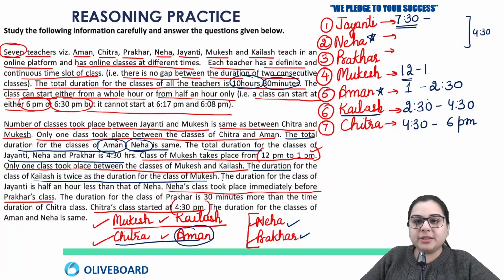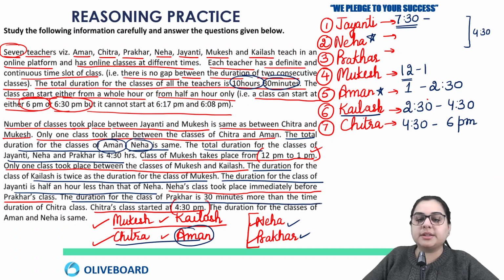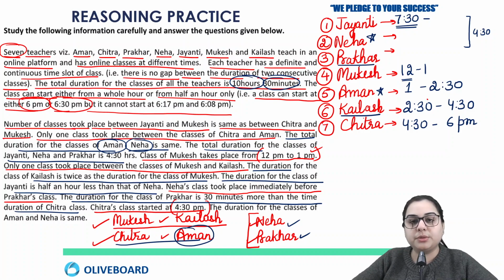Here we have that the duration for the class of Jayanti is half an hour less than that of Neha. Okay, so I can't use this information now. This line is useful: the duration for the class of Prakhar is 30 minutes more than the time of Chitra's class. At least for Prakhar we know the ending time, because Mukesh is starting at 12, so Prakhar's session is also ending at 12.